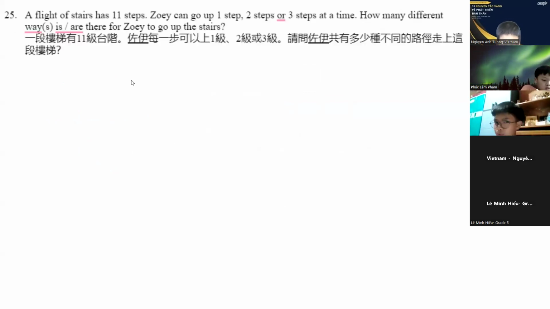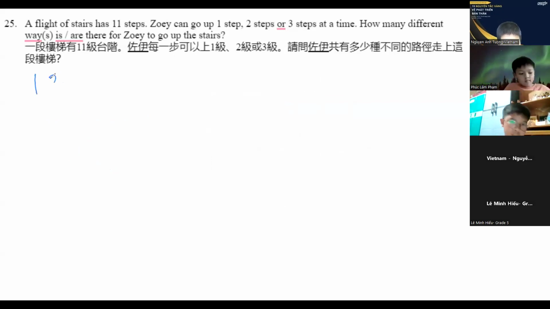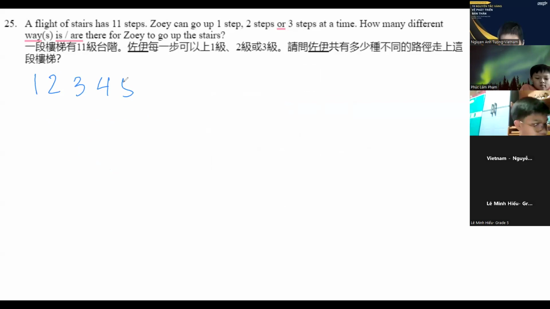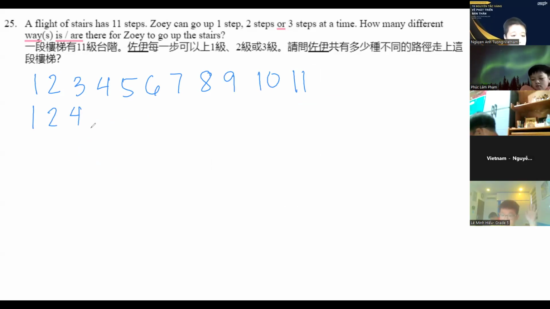So we are now down to the last part, which is combinatorics. A flight of stairs has 11 steps. Zoe can go up 1, 2, or 3 steps at a time. So there's one way to go up the first step, 2 ways to go up the second step, 4 ways to go up the third step.